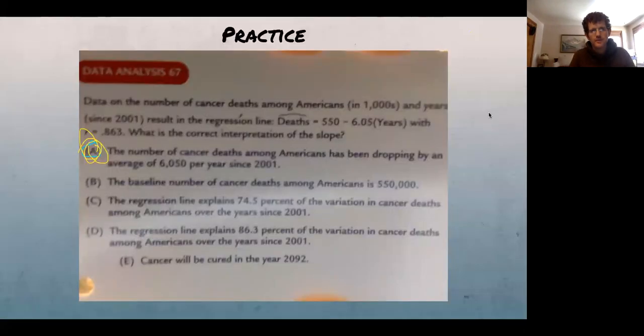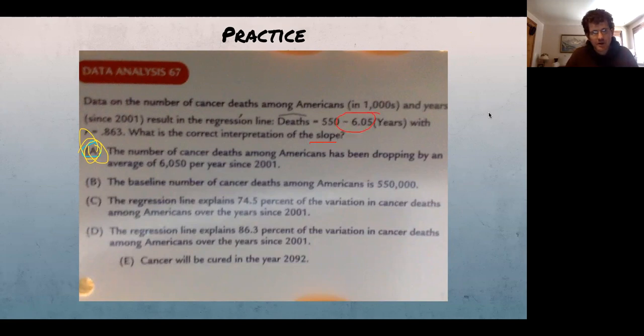So everyone right here is looking at this and deciding that A is the correct answer. We've got the regression line, so we're dealing definitely with scatter plots and things like that. And since we're asked to interpret the slope, we're looking at this right here. The deaths is in thousands. So, I mean, A is correct.